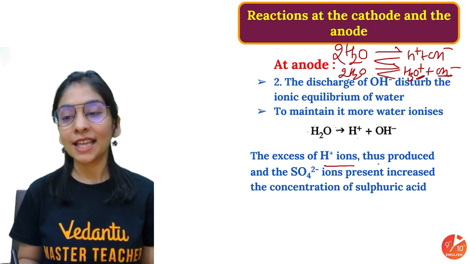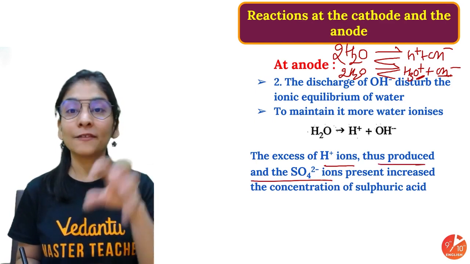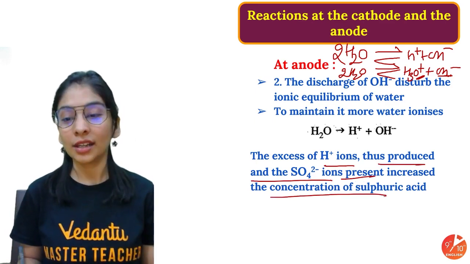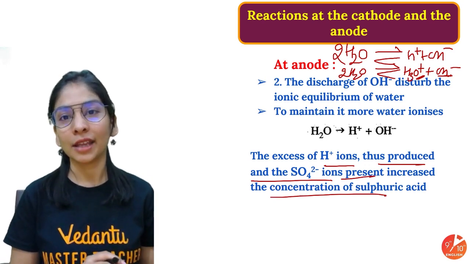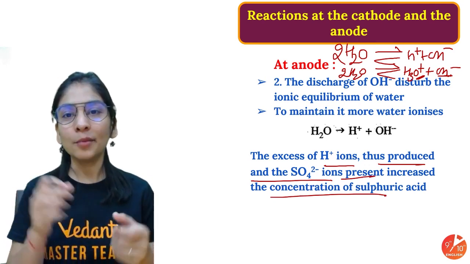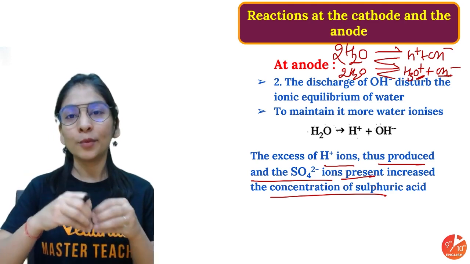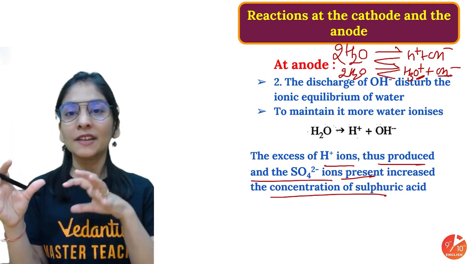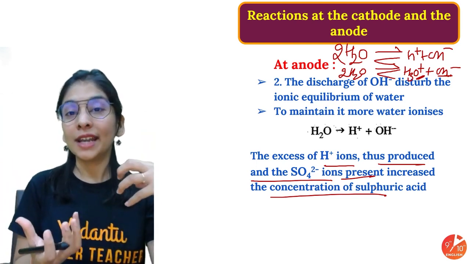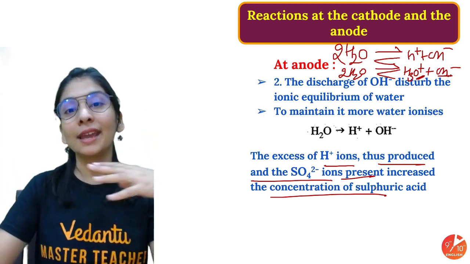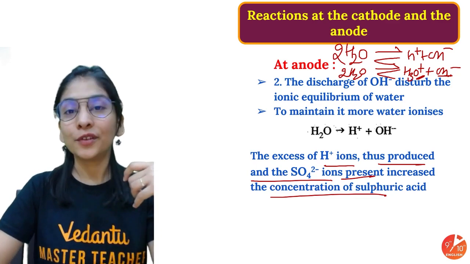The excess of H+ ions thus produced, and the sulfate ions that were already there in the solution, mean that the concentration of sulfuric acid is increasing. We took distilled water with some drops of acid. As more and more OH- ions are discharged, H+ ions are left, though they are going to the cathode too. Whatever H+ ions are extra and left will again combine with sulfate to give sulfuric acid.